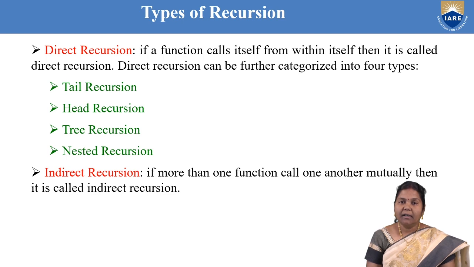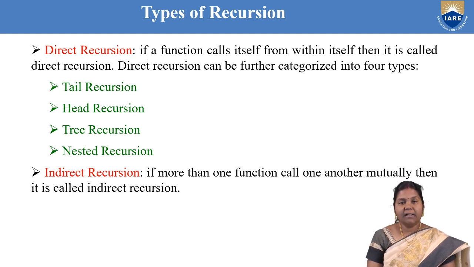Now, broadly the recursion is of two types, direct and indirect. So what is indirect recursion? If more than one function is involved, where function A is calling function B and function B is calling function A mutually, that is called indirect recursion. The number of functions can be more than two also: A is calling B, B is calling C, C is calling A. It may be in a cyclic order also. So if more than one function calls one another mutually, it is called indirect recursion.